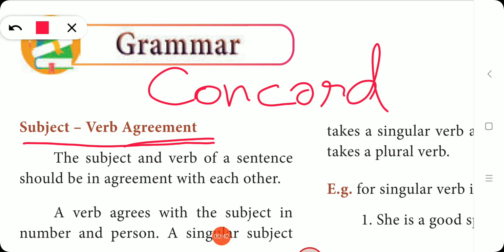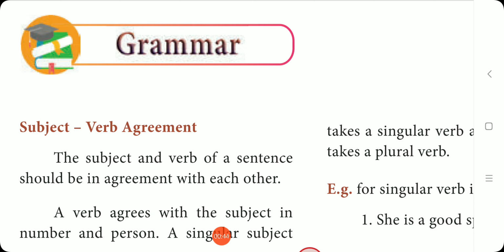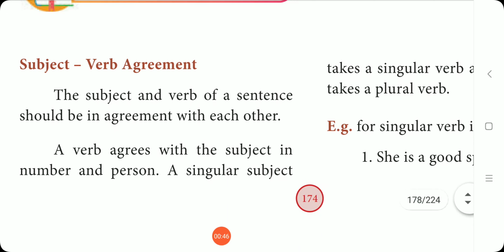Let me explain. Listen carefully so that you can understand better. The subject and verb of a sentence should be in agreement with each other. Okay, subjectum verbum எப்படி இருக்கணும், it should be agreeing with each other.